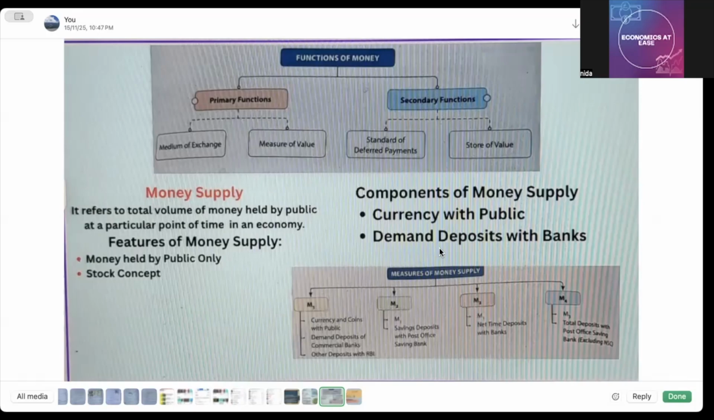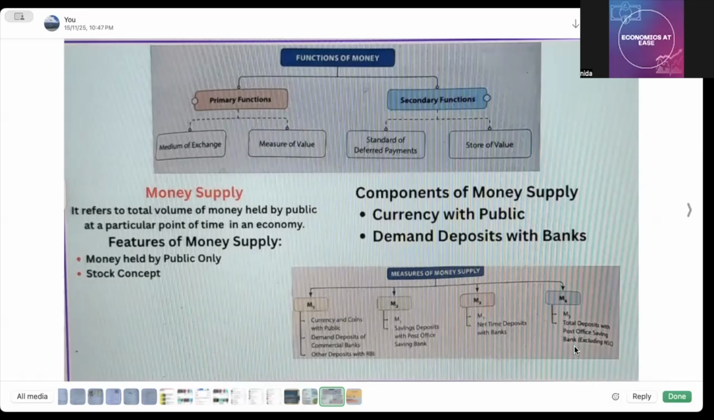Okay. So currency with the public should be there, and demand deposits with the banks. Now, M1: we add currency and coins with the public, demand deposits of commercial banks, and other deposits with RBI. M2 includes M1 also. That means all these things are included in M2. Apart from that, saving deposits with the post office saving bank are also included. Now what is included in M3? That is M1, meaning the whole of M1 comes in, and apart from that, net time deposits with banks. Then what is in M4? M3 is there. It means the whole thing, M1, M2 and M3, comes in. Then total deposits with post office saving banks including NSC.